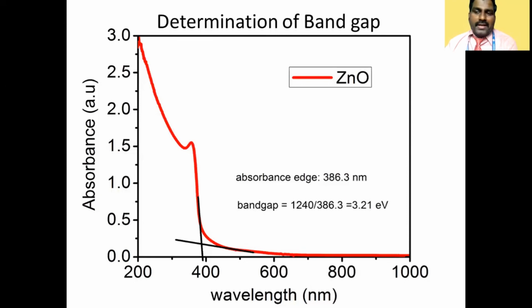Even solid state UV visible spectroscopy is there. Without solubilization, we can record the UV visible spectra even for solid samples. If you are going to find the band gap, we can do this directly. This is called solid state UV visible spectroscopy. These are the applications of UV visible spectroscopy.